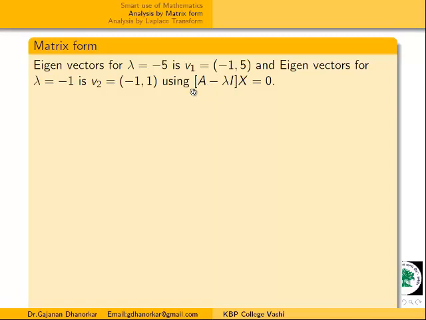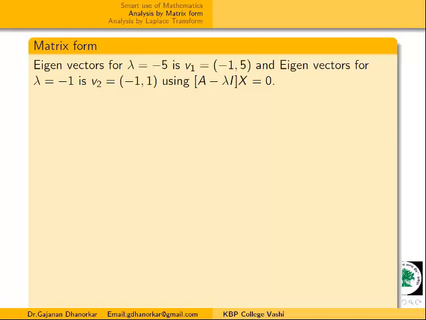I am using this equation to find the eigenvector, and we get the eigenvectors corresponding to the eigenvalues lambda is equal to -5 and lambda is equal to -1. For these two eigenvalues, we are getting V1 and V2. These are the two eigenvalues, and these are the two eigenvectors. Now what is the help of these two eigenvectors? What do we have to do with these eigenvectors?